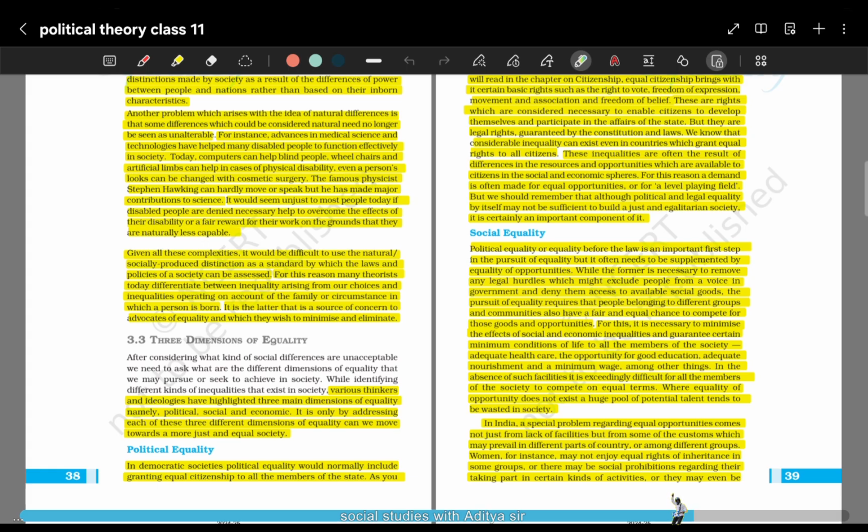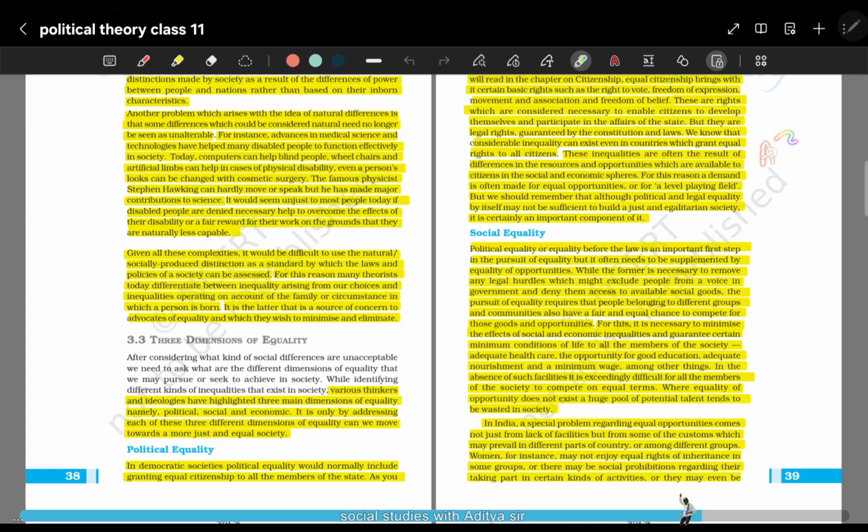So what we do is that we help people who are disabled, people who are differently abled, right, with the help of science to gain an edge, or to come to a platform which is at par with other people who are perfectly fine.